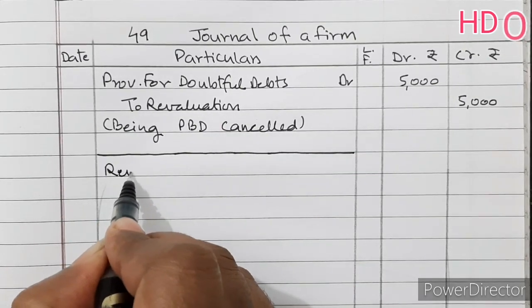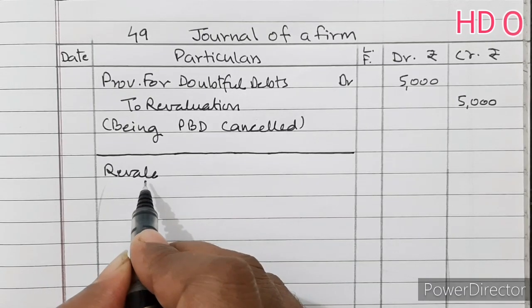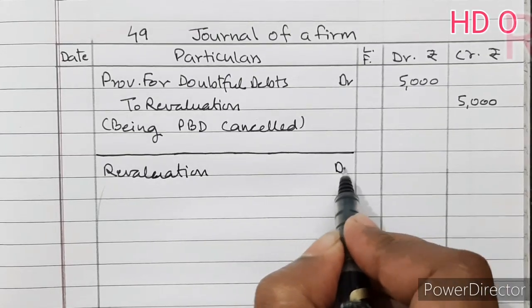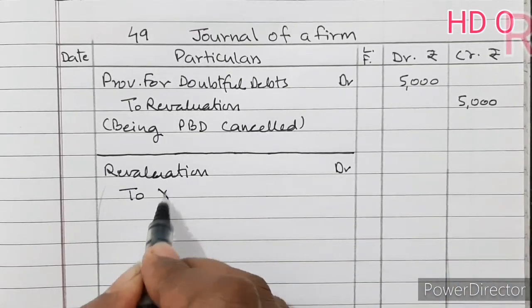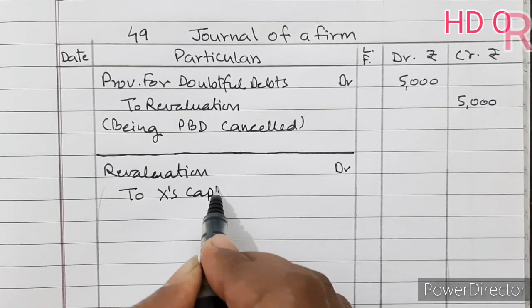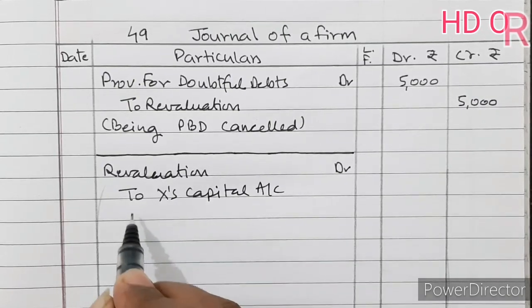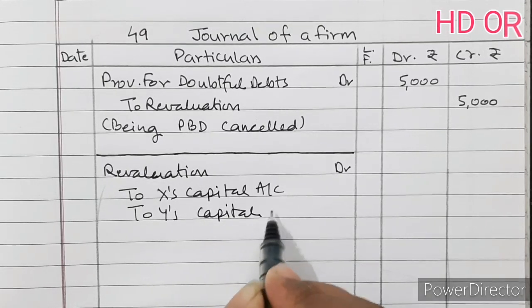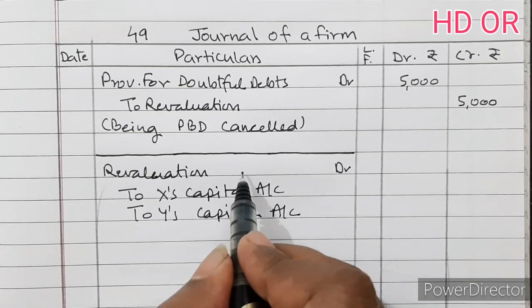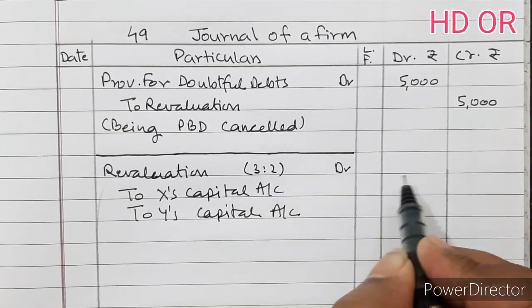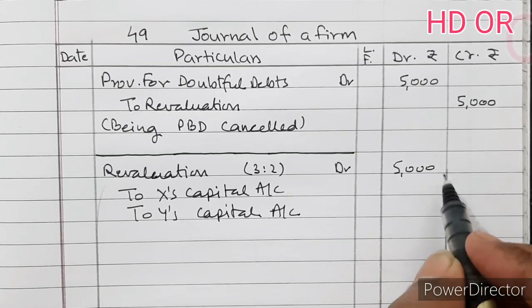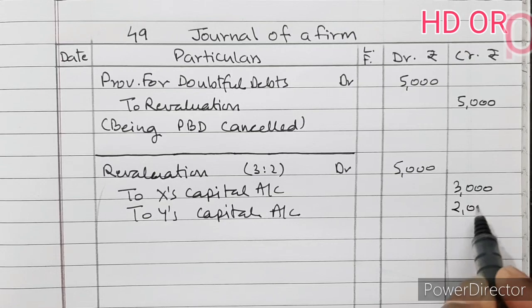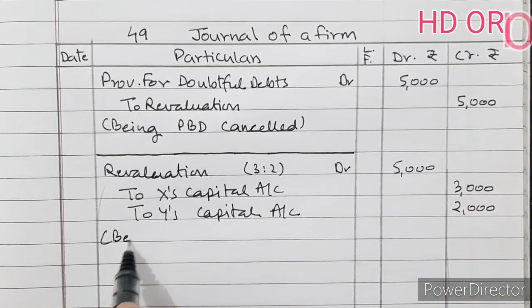So revaluation account debited to X's capital and to Y's capital account in their old ratio, which is 3:2. So 5,000 when divided in 3:2, 3,000 is for X and 2,000 is for Y, being profit on revaluation.